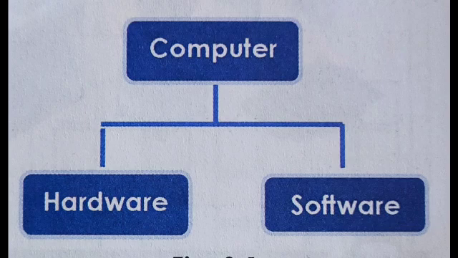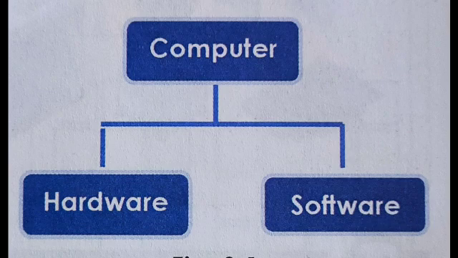So let us start. A computer system consists of two major elements. They are hardware and software. To make all the input and output devices work together, we need both hardware and software, right?